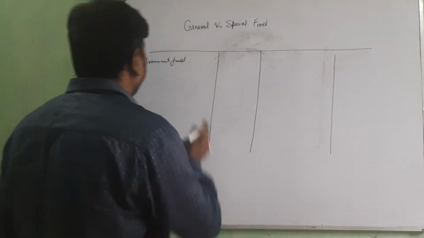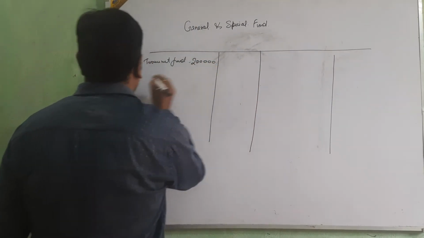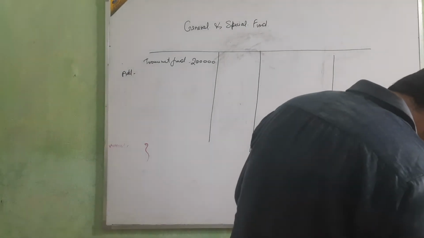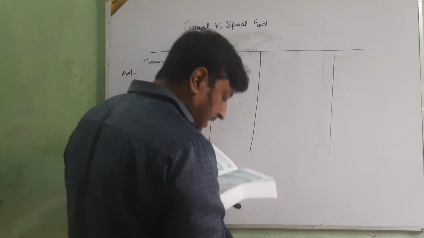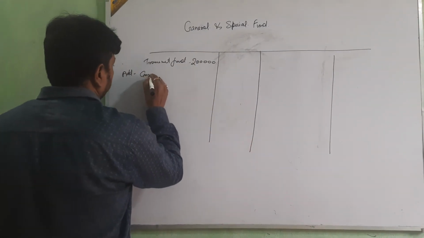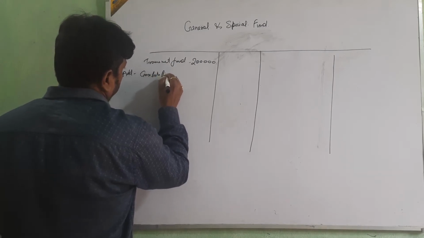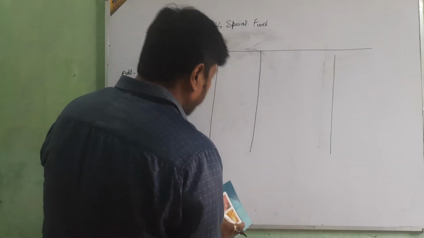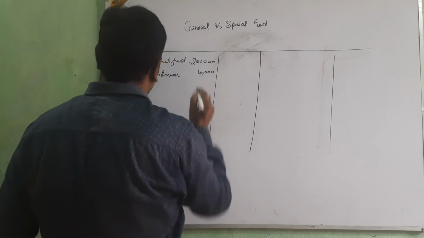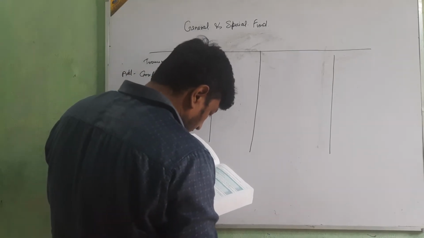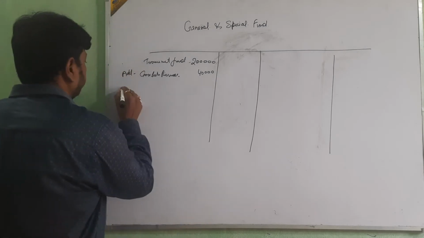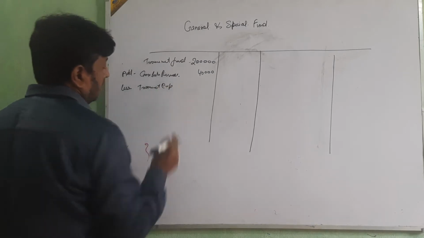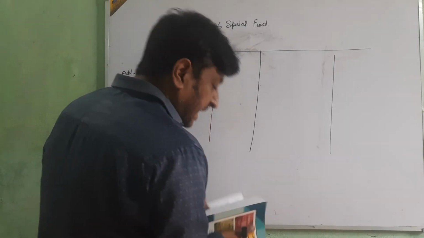Tournament fund amount is 2 lakh and contribution received from tournament amount is 40,000. Tournament expense, less tournament expenses 80,000.